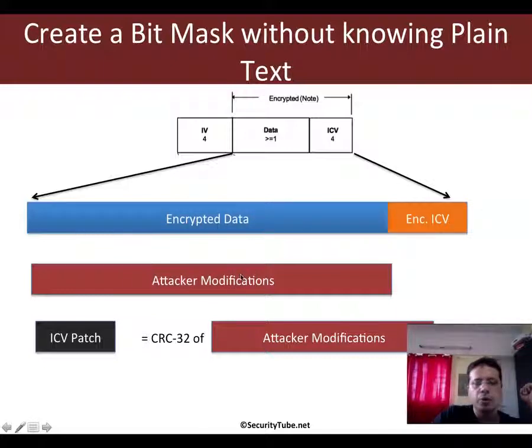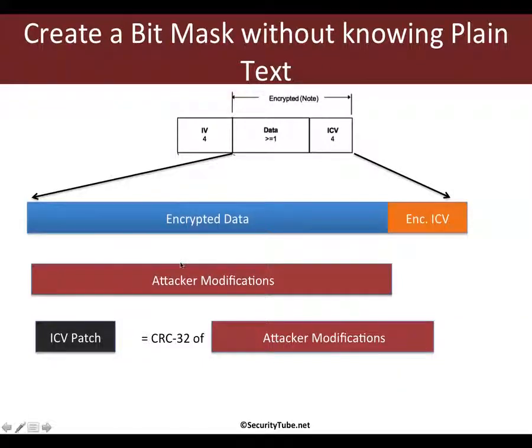Now if you think about it, a simple way to modify is actually to create a bit mask. What is a bit mask? Well, very simply, this could be a series of zeros and ones, which when XORed with the encrypted data will give an output, which is what you want in the final packet, right? But currently we are unaware of what is there inside the encrypted data, and hence we can only speculate.